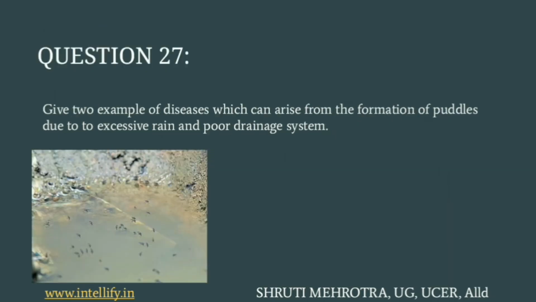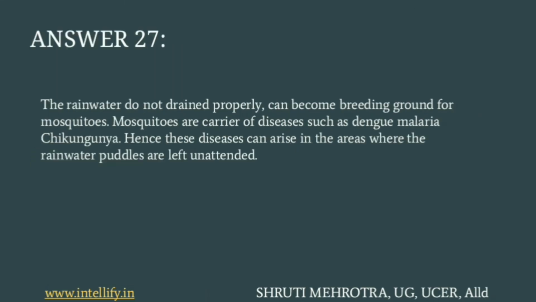Next and the last question is, give two examples of diseases which can arise from the formation of puddles due to excessive rain and poor drainage system. Rainwater which is not drained properly can become a breeding ground for mosquitoes. We know that mosquitoes are carriers of diseases because they can carry dengue, malaria and many other chronic diseases, right? So these diseases can arise in areas where rainwater puddles are left unattended. So we should have a proper drainage system for rainwater, right?